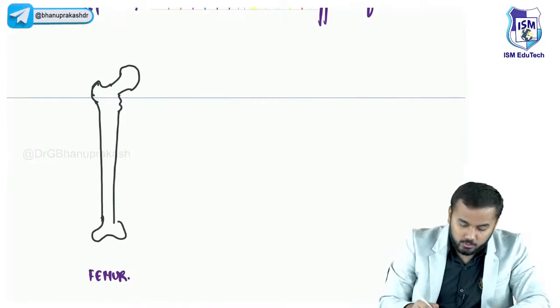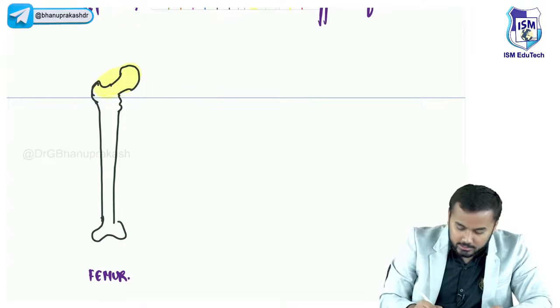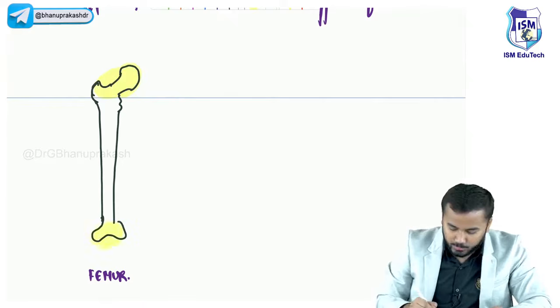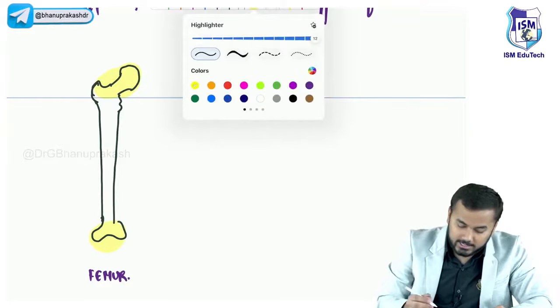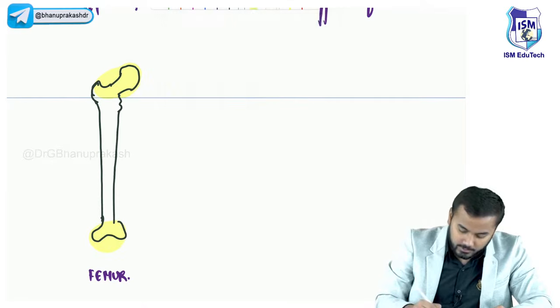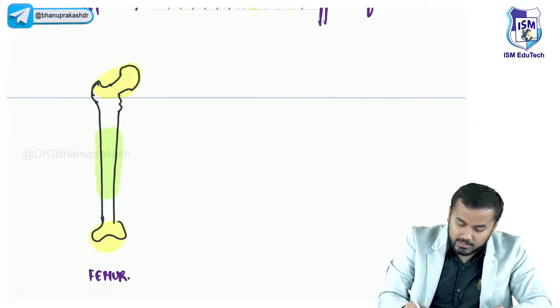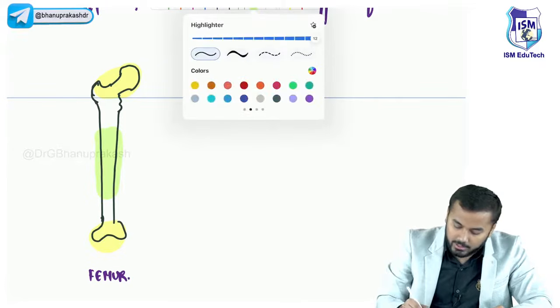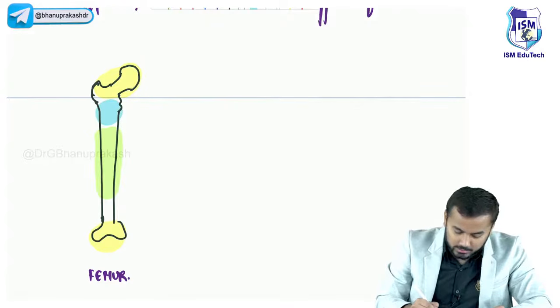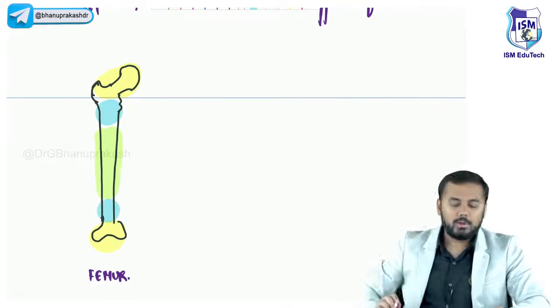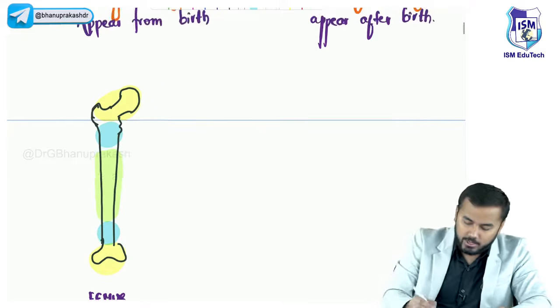I was telling you that this part is called epiphysis. This part is also called epiphysis. After epiphysis, this center part is called diaphysis. After this, I'm drawing the blue part now. This blue part is called metaphysis.